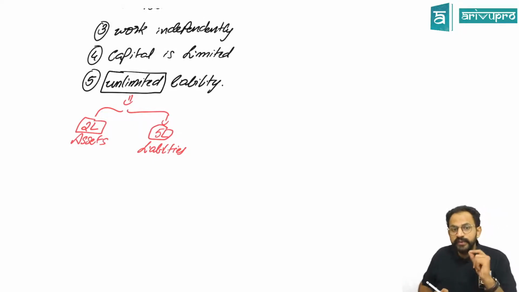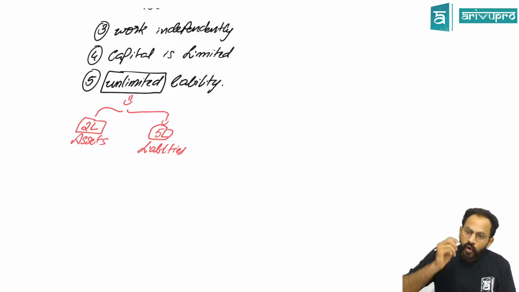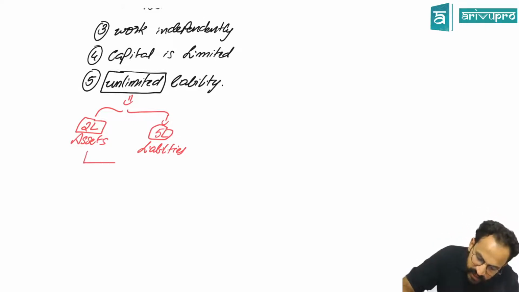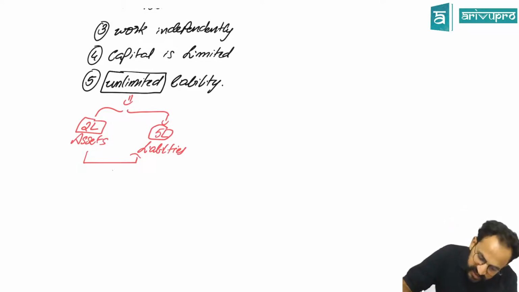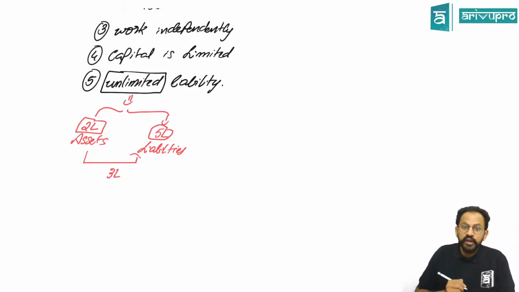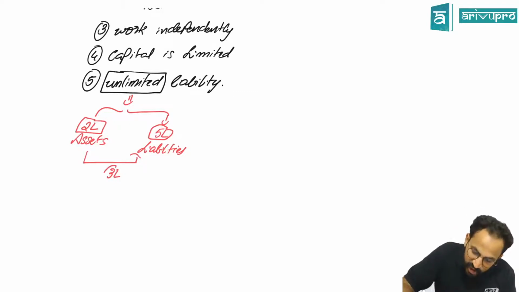Now, what do you mean by unlimited liability? Whatever is your business income, first that will be used. So out of 5 lakh, you have 2 lakh worth assets, still 3 lakhs is outstanding. For this 3 lakhs, your personal assets will be taken.